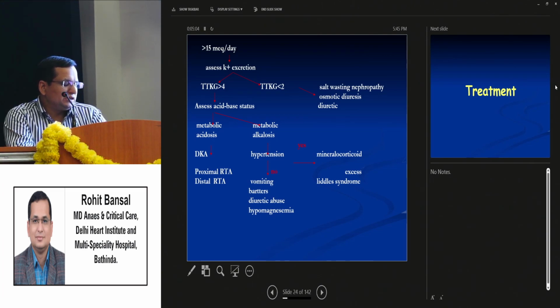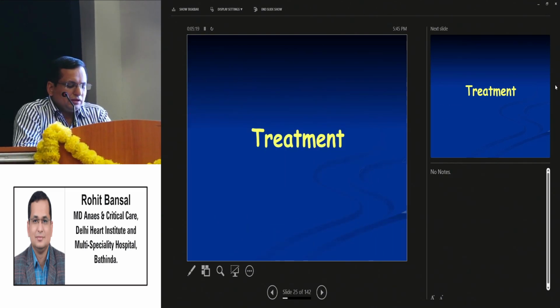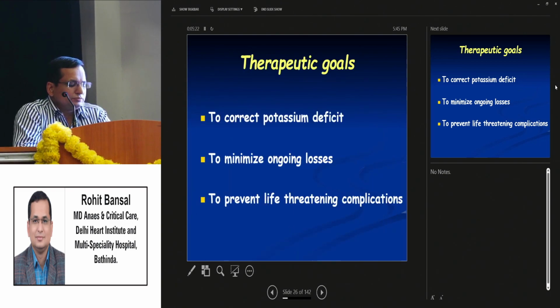If there is no hypertension, then it will be vomiting, Bartter syndrome, diuretic use, or hypomagnesemia. And if the transtubular potassium gradient is less than 2, then the cause could be salt-wasting nephropathy, osmotic diuresis, or plain diuretic.